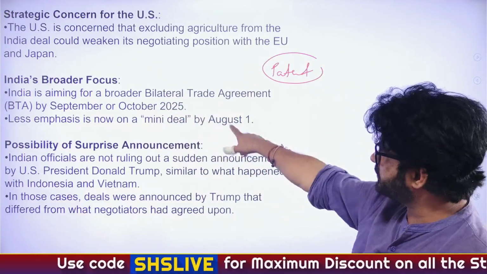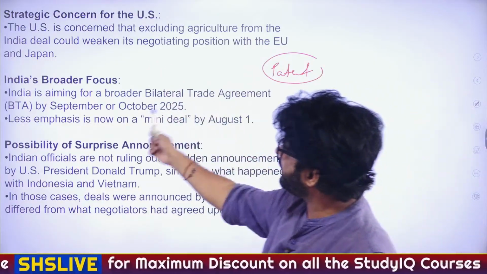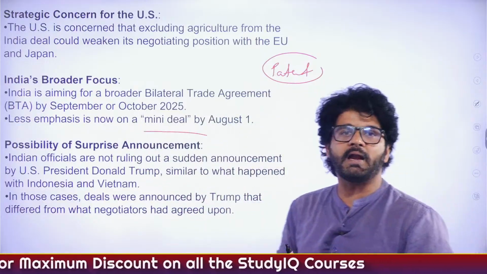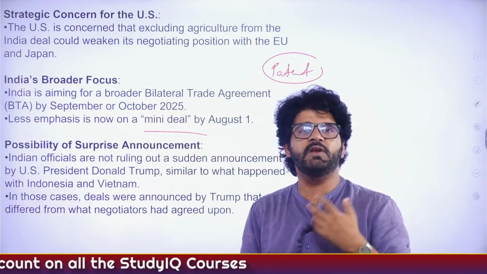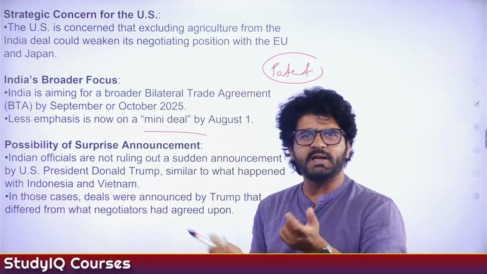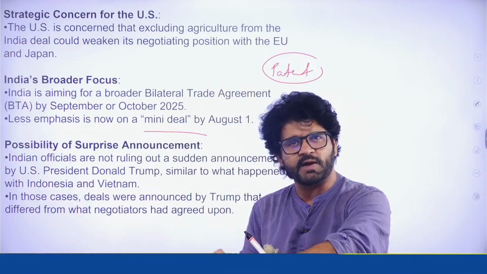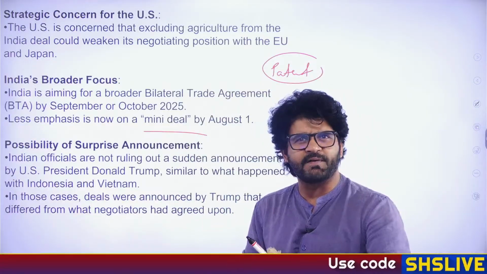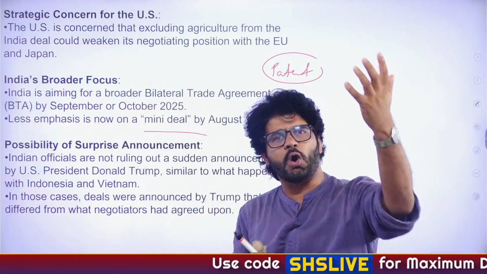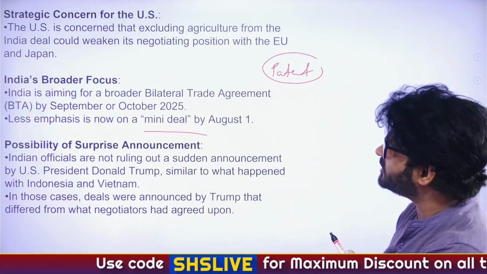India's broader focus. Now there are certain terms here: bilateral trade agreement and mini deal. A bilateral trade agreement is a comprehensive agreement covering many aspects. A mini deal is when we have certain immediate issues to finalize. Let's finalize these, and the other issues we'll talk about some other time. So that is a mini deal.